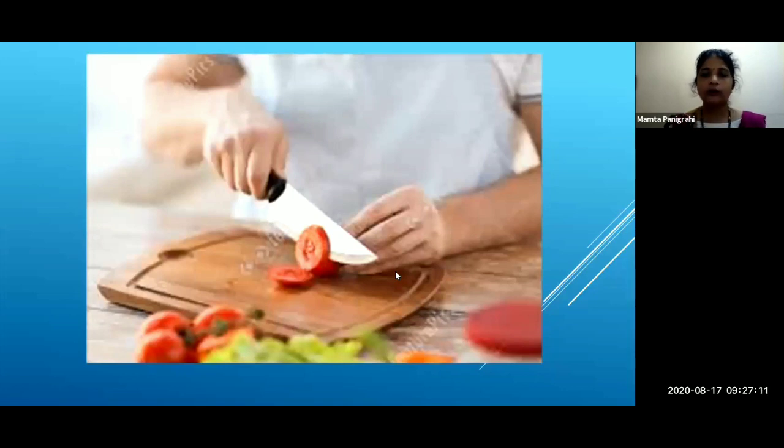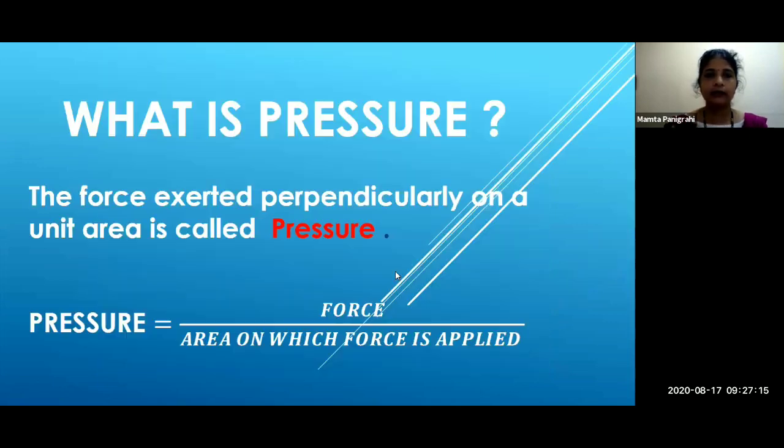Okay. So from this example, it is clear that the force exerted perpendicularly on a unit area is called pressure. So what is pressure? The force exerted perpendicularly on a unit area is called pressure. This is the definition for pressure.